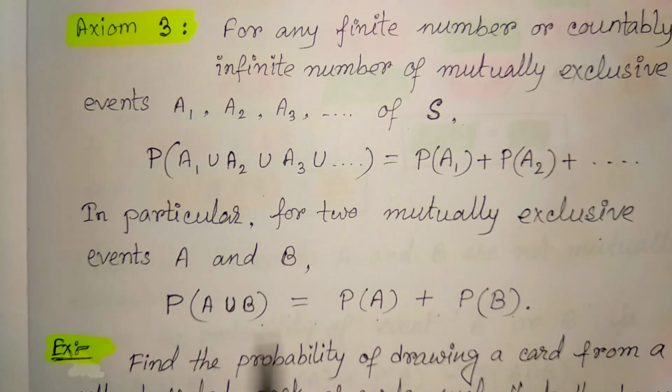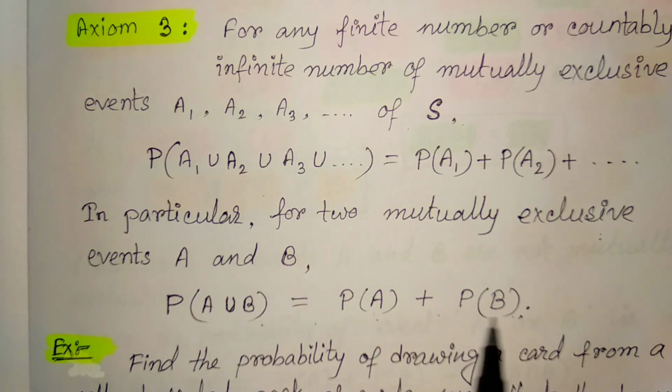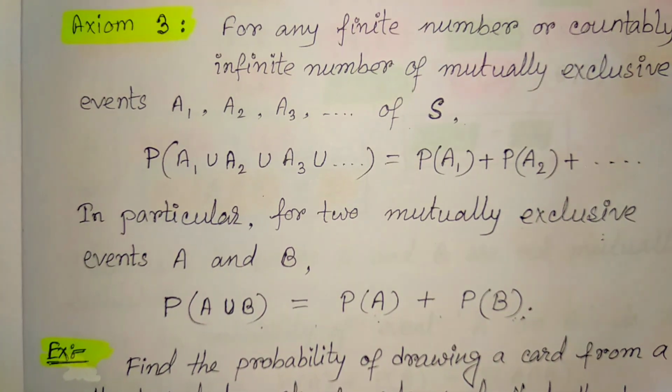Remember, these two events are mutually exclusive events. That means A and B have no common elements. If there is a common element, then what happens? That we will discuss in the next video.